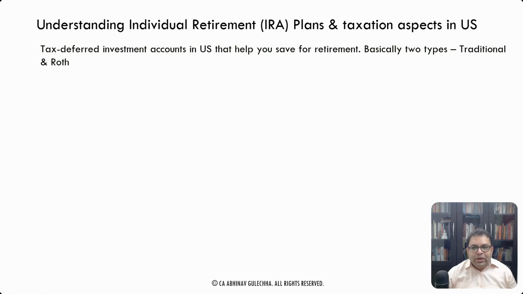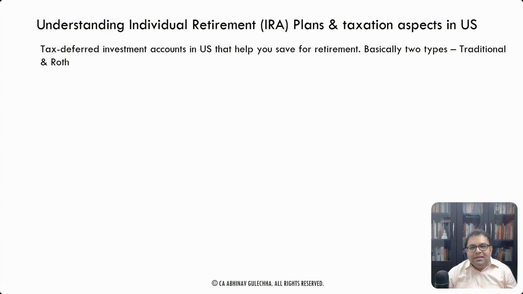I made a few pointers. So basically, what are IRAs? IRAs are similar to 401ks. Now, 401ks are basically employer-employee plans, right? If you are an Indian, you will understand it this way: 401k is like the employer provident fund (EPF), and IRA is like the public provident fund (PPF), right?